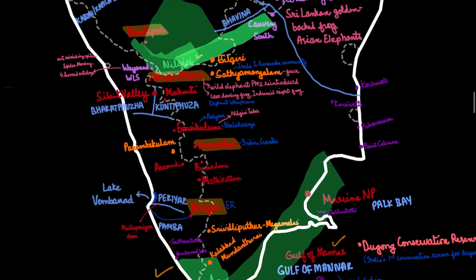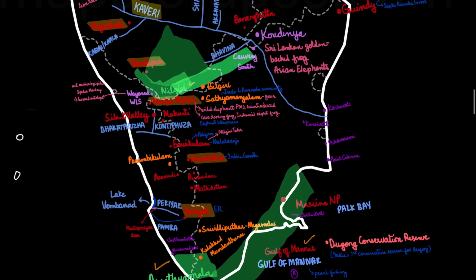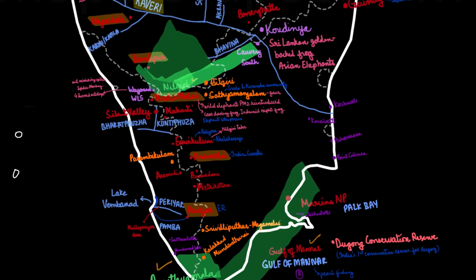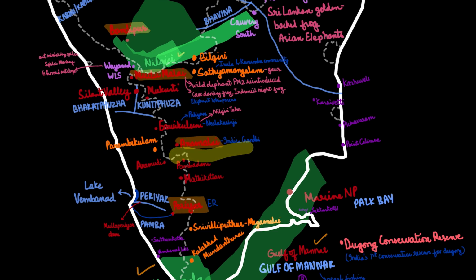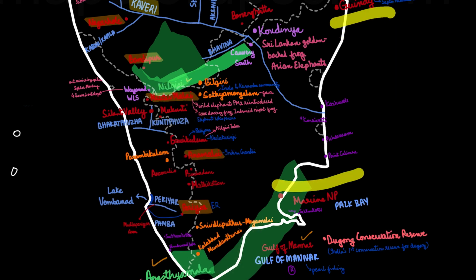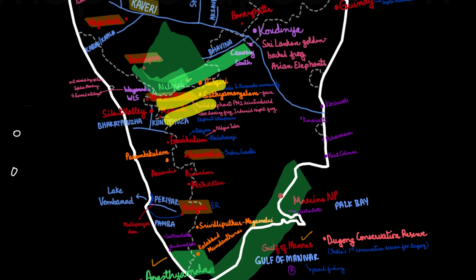Moving on to the state of Tamil Nadu. Tamil Nadu houses a rich diversity. The national parks over here, first is Guindy, then Marine National Park, Gulf of Mannar, then the Annamalai, Mukurthi, and Mudumalai. So Guindy, Marine, Annamalai, Mukurthi, Mudumalai, and over here the Gulf of Mannar.